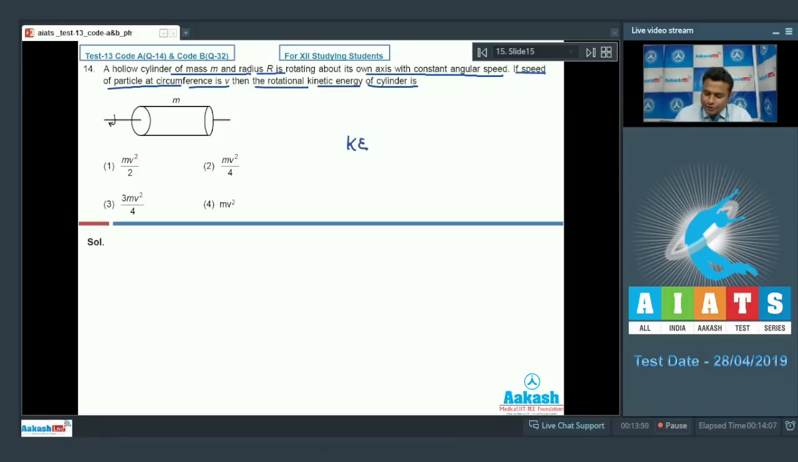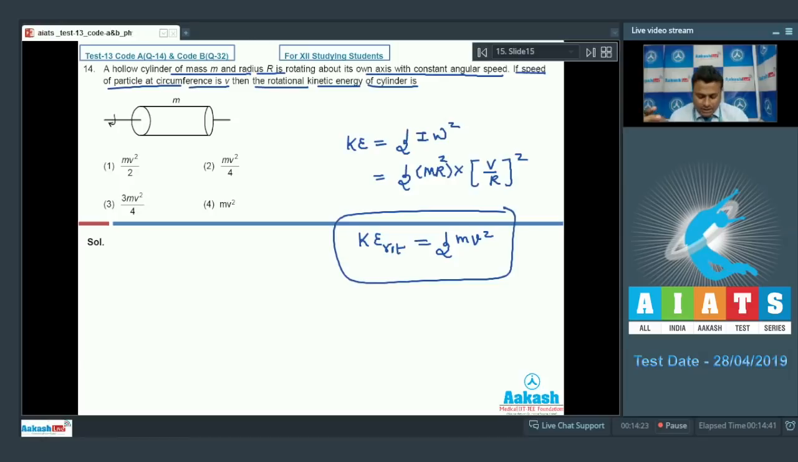Rotational kinetic energy of any rotating object we can write as half I omega square. The hollow cylinder has moment of inertia mR square, so half mR square. Omega is what? v by R. So omega square is (v by R) whole square. Solving it gives us the kinetic energy of rotation as half mv square. So moving to the options, option number 1 is absolutely correct. So we'll go with option number 1 only.